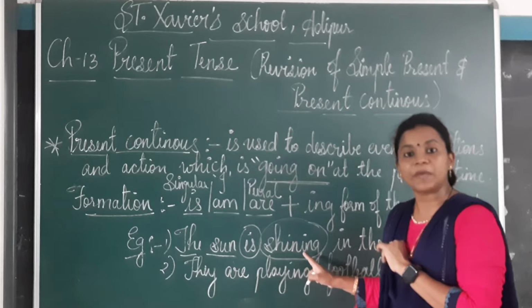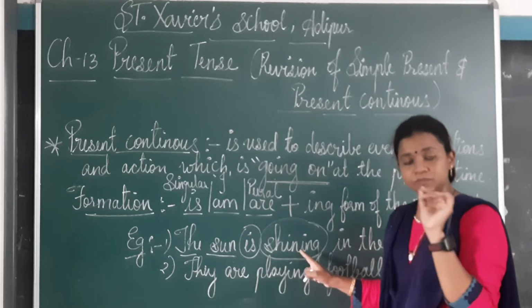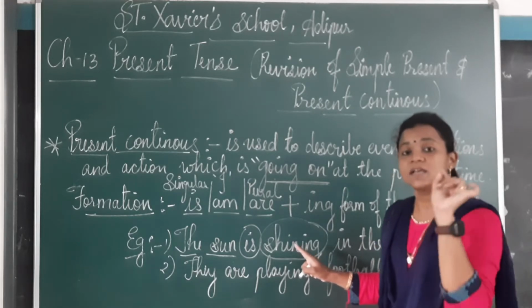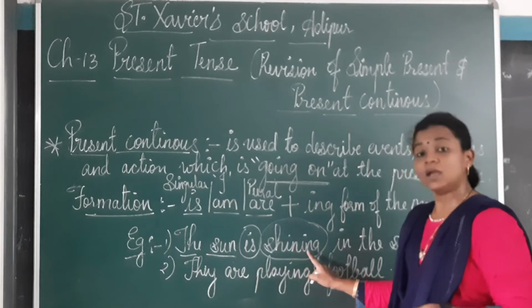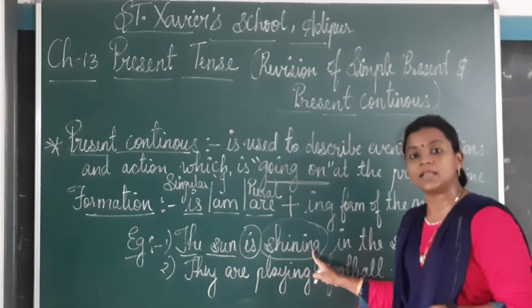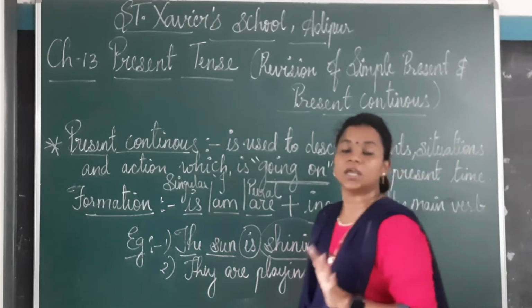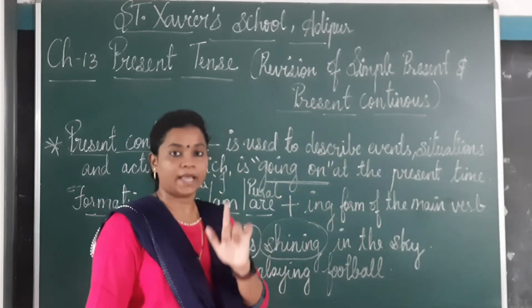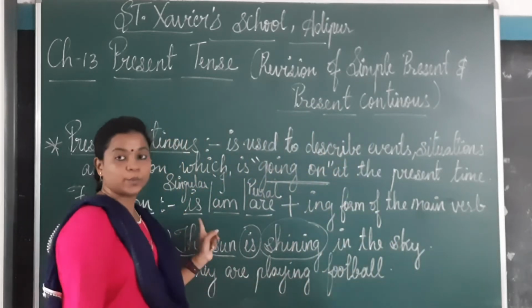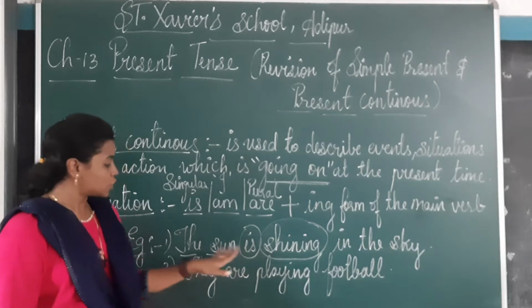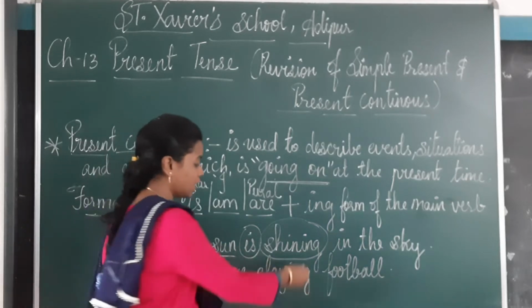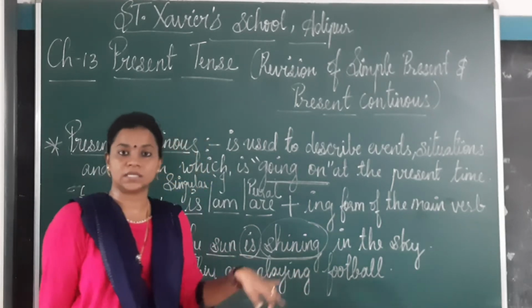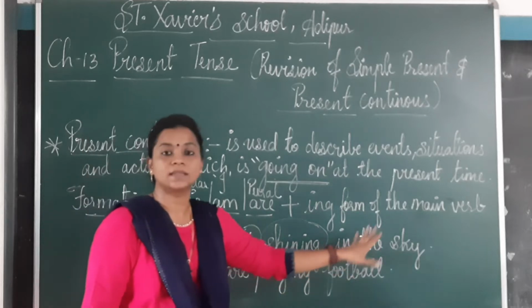Shine. What is the base form of this word? Main verb, that is shine. So हमने यहाँ पे present continuous दिखाने के लिए क्या डाल दिया है? ing. So is always used for the singular subject. So the sun is shining. This shows us the present continuous formation.